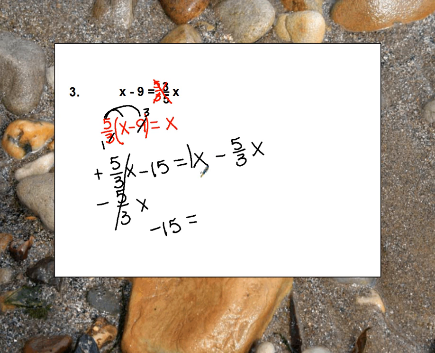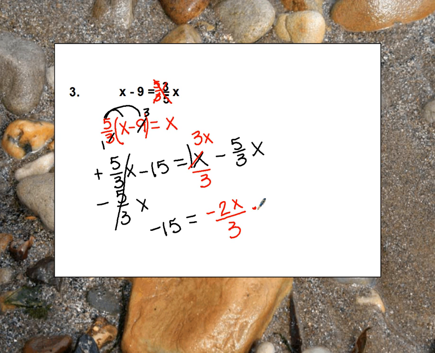In order to get that common denominator of 3, I'm going to rewrite. I'm going to make this a 3. It was a 1, so I have to multiply the top number by 3. So now we have 3x minus 5x, negative 2x over 3.